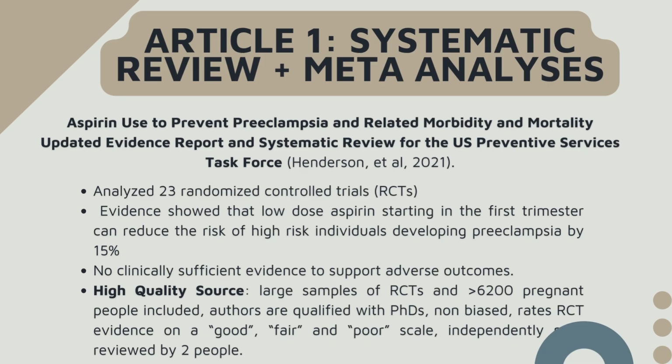So Article 1 was a systematic review and meta-analysis. The title of this article was Aspirin Use to Prevent Preeclampsia and Related Morbidity and Mortality, Updated Evidence Report and Systematic Review for the U.S. Preventive Services Task Force. So this specific study analyzed 23 randomized controlled trials, and it concluded evidence that showed that low-dose aspirin starting in the first trimester can reduce the risk of high-risk individuals developing preeclampsia by 15%.